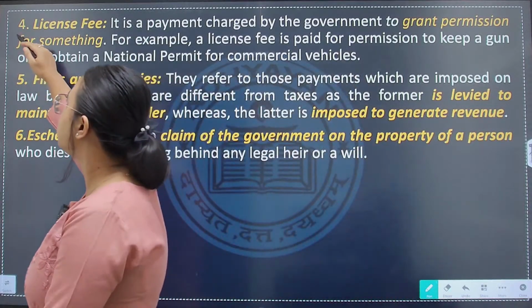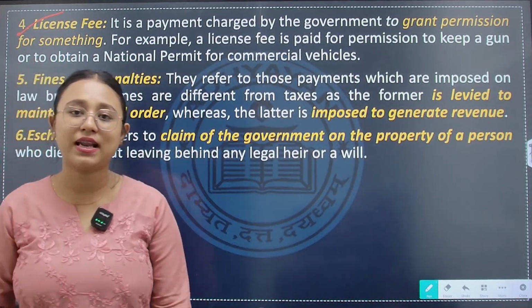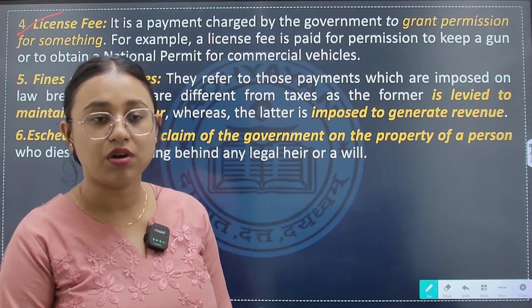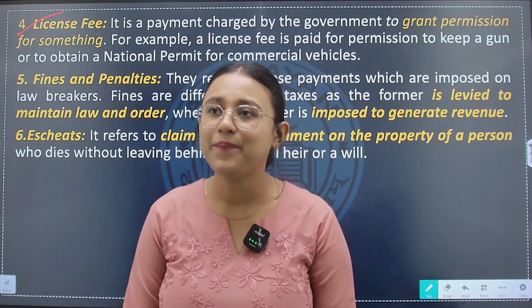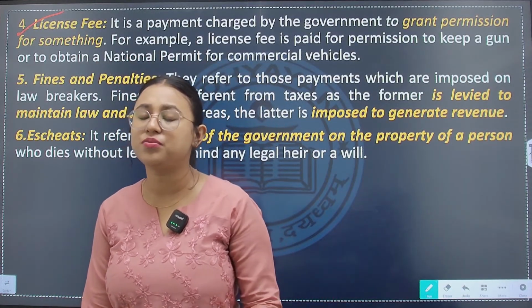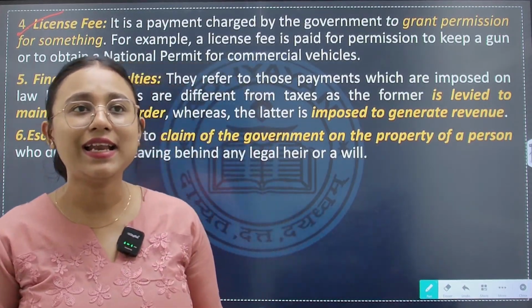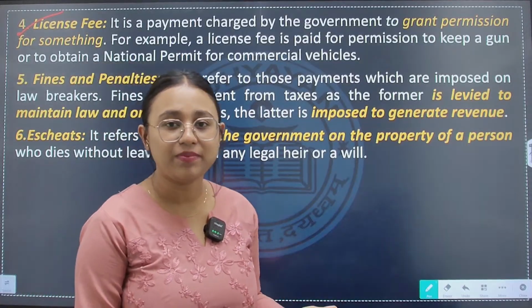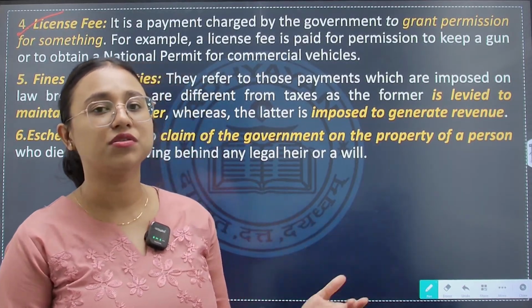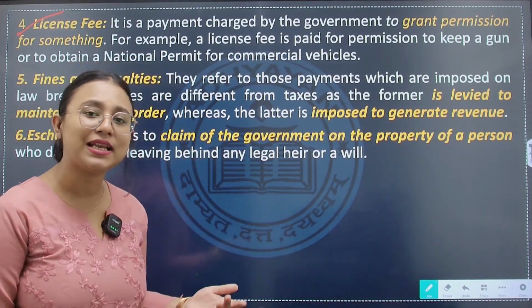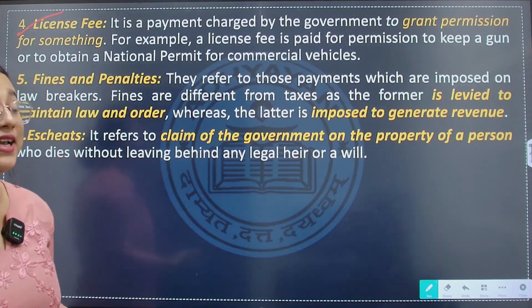If you want a driving license, or for starting a new business you need a trade license. So any license that will be provided by the government, to obtain that we also have to give a fee. That is again an earning of government's non tax revenue.